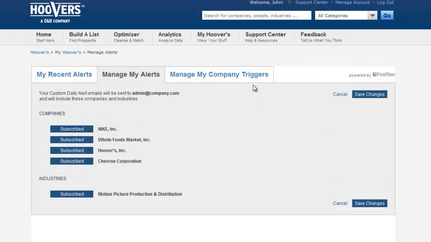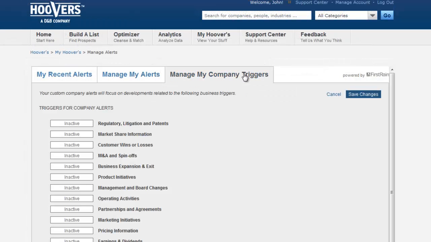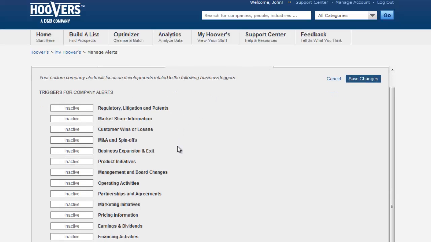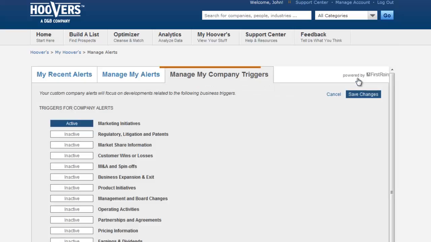To manage the 20 keyword triggers for alerts, click Manage My Company Triggers. Here, you'll see business-focused keywords to help you refine your alerts. None are active, so be sure to activate at least one to receive alerts. Click again to deactivate. Remember to save.